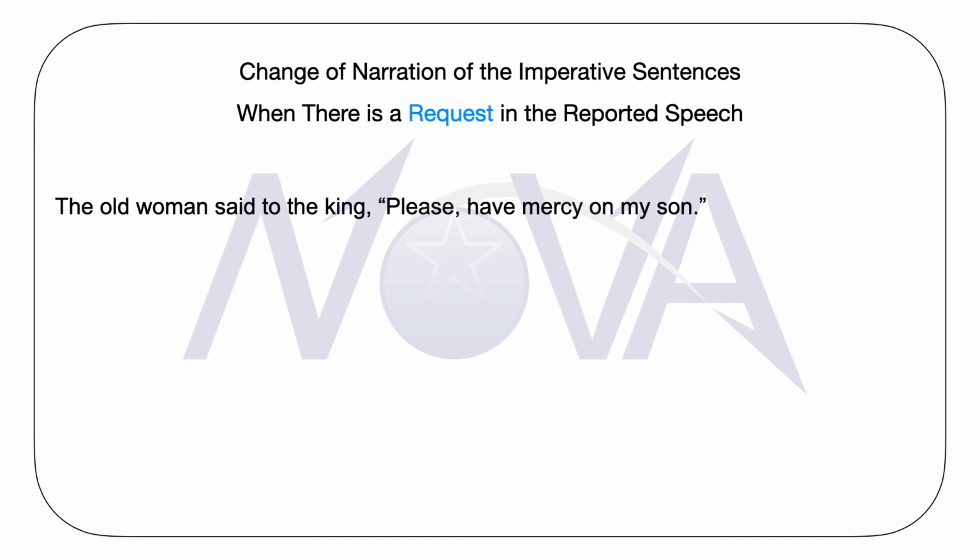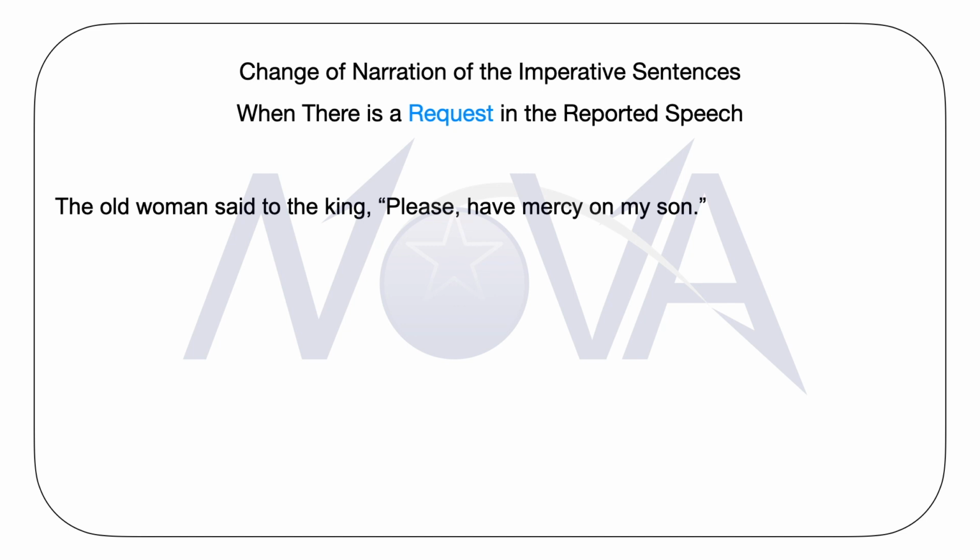And then we will make the same changes that we learned in case of an order in the reported speech. I mean that the inverted commas and the comma separating the reporting speech from the reported speech will be replaced by the word to, and we will use the root form of the verb given in the reported speech.